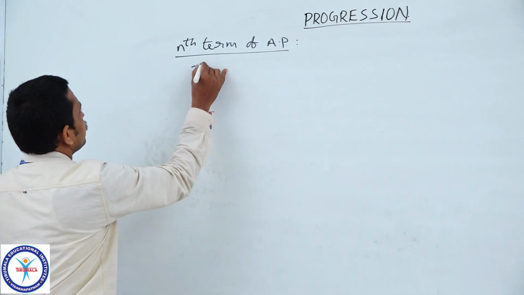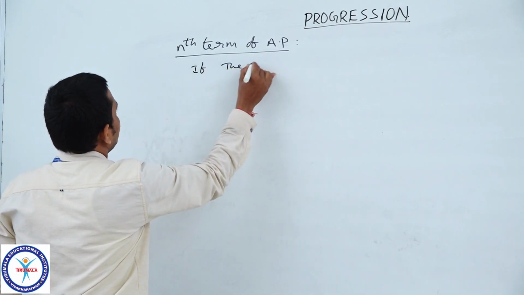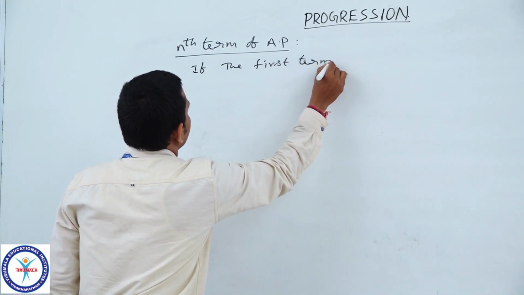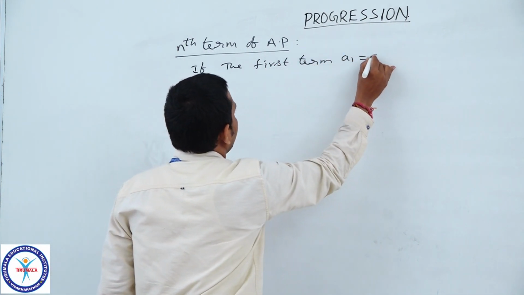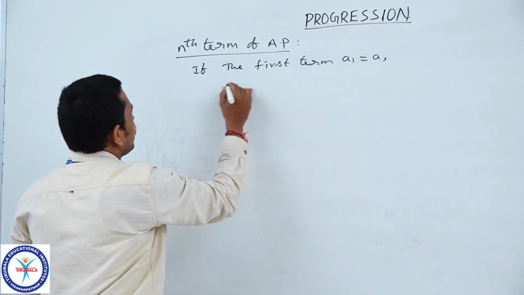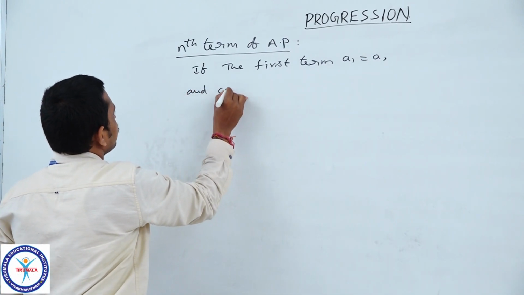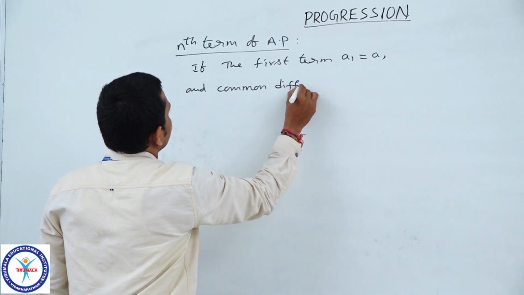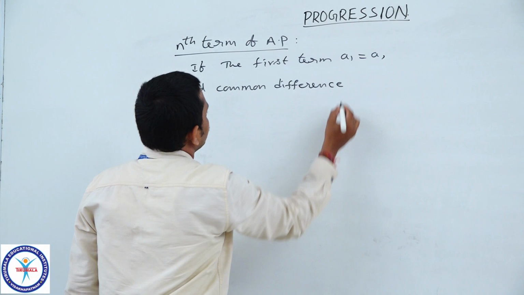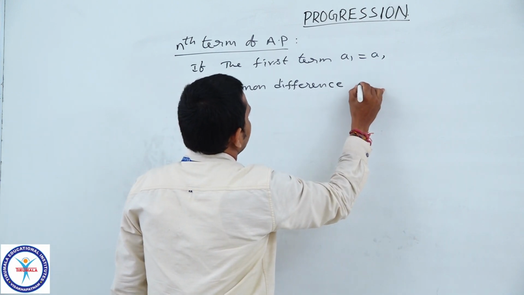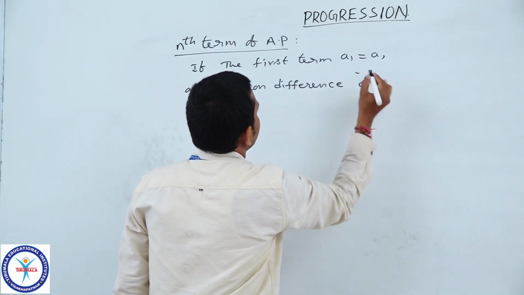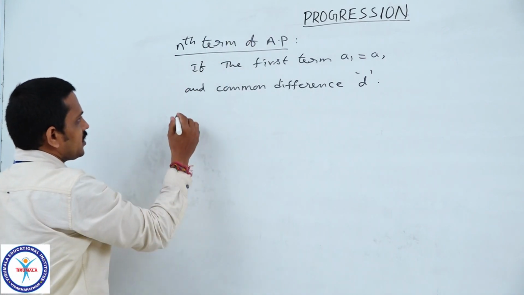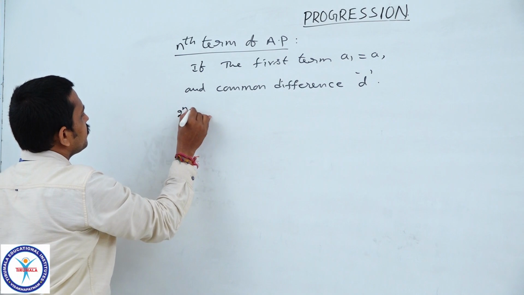If the first term A1 is equal to A, and common difference is D, then the arithmetic progression is as follows.